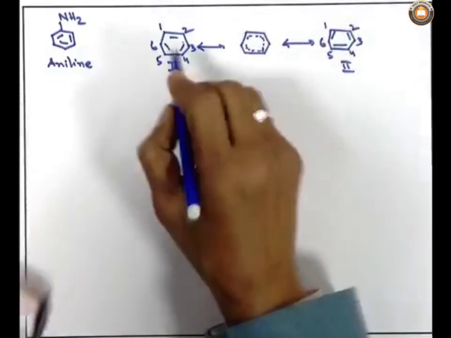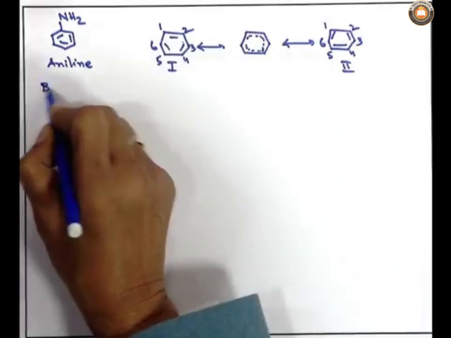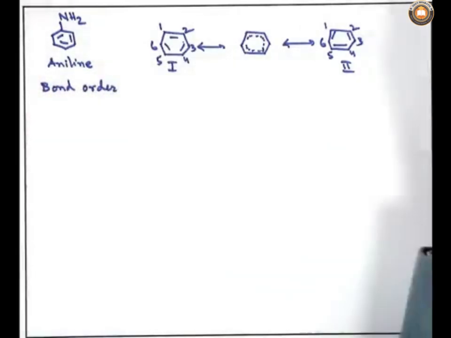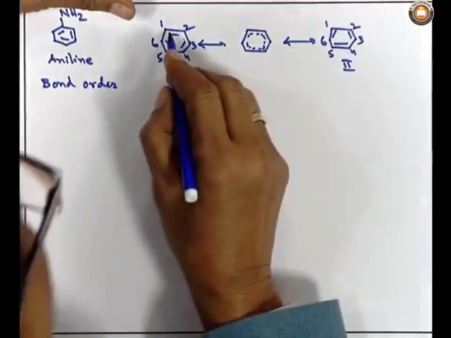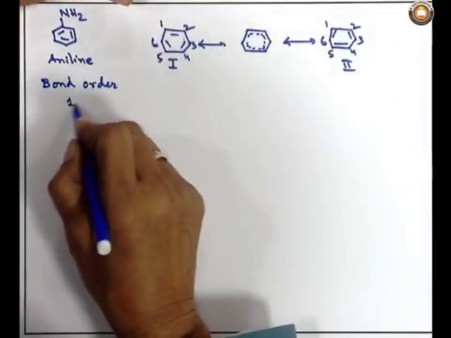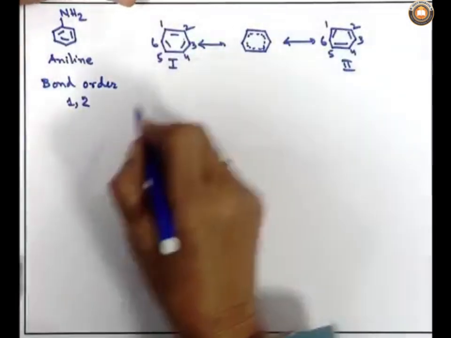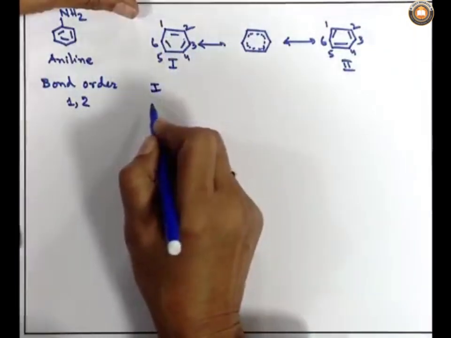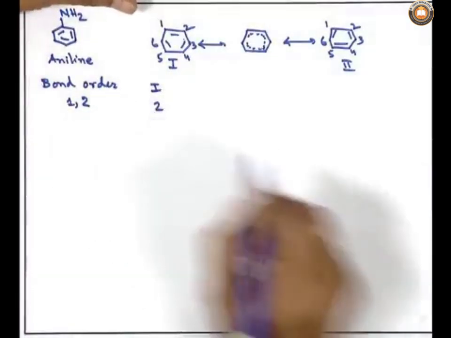And if I calculate the bond order, it is calculated by a simple technique: what is the nature of the bond between 1 and 2. Let us take the 1-2 bond, whose bond order I want to calculate. In structure number 1, 1-2 is a double bond and a double bond is taken as 2.